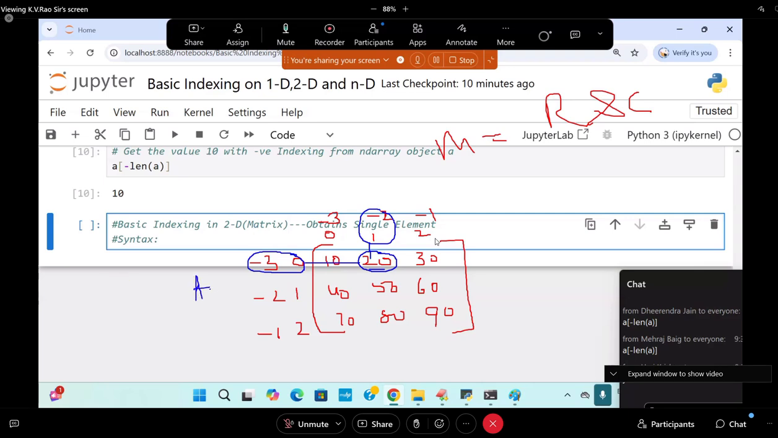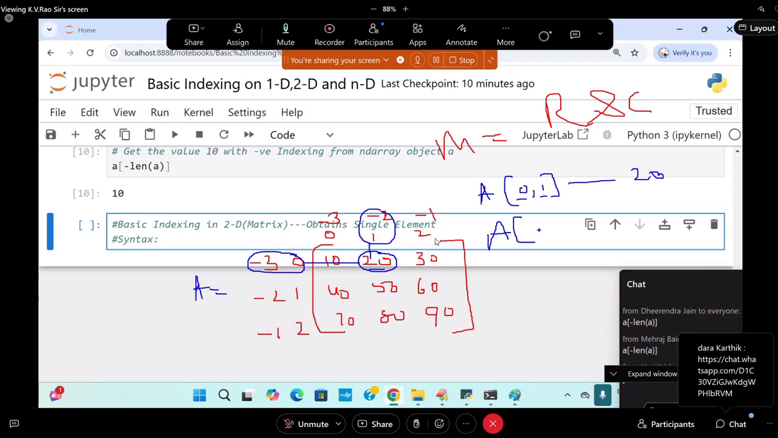This is the matrix called A. A of 0, comma 1 will give you what answer? 20. 0th row, first column. What is the value coming? 20. Are you following me? Next, A of, this is both positives. Negatives, what are the negatives? Minus 3, and the next is minus 2. What is the value there? Come on. 20. This is the value 20.